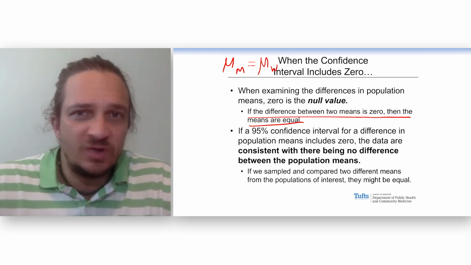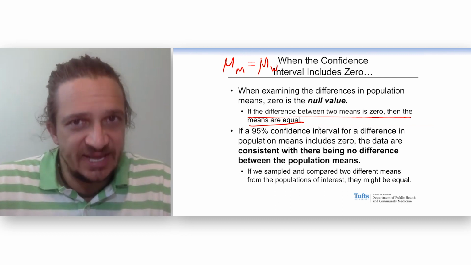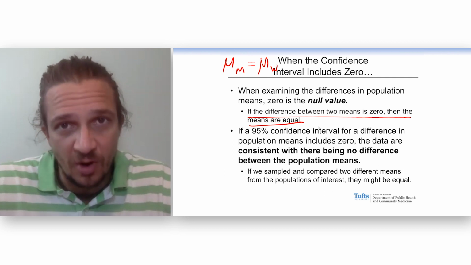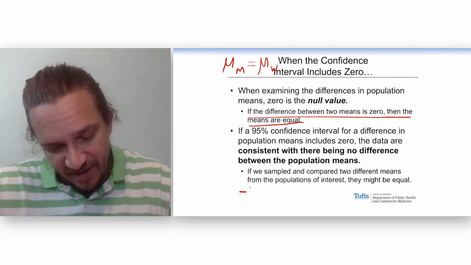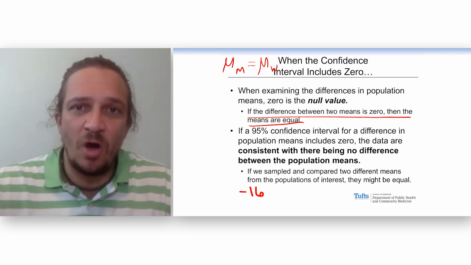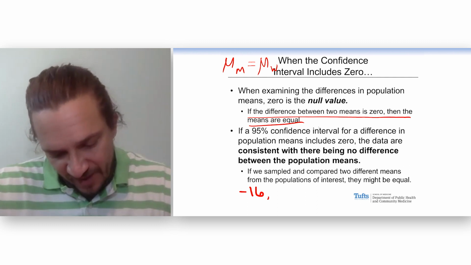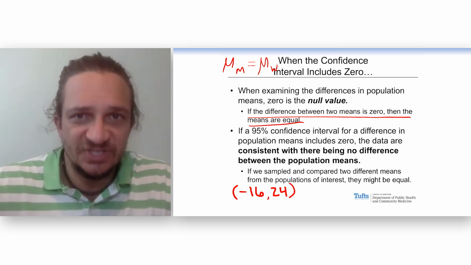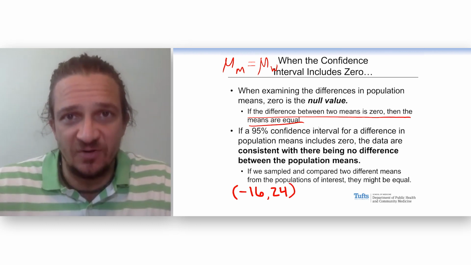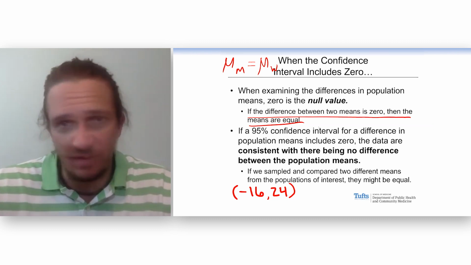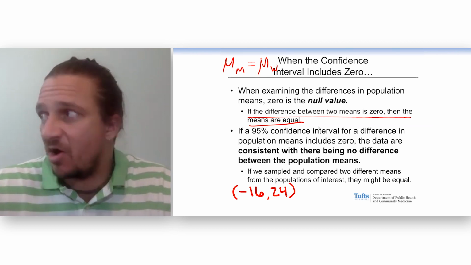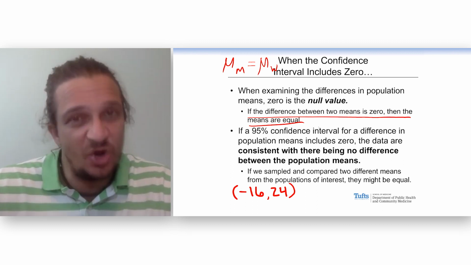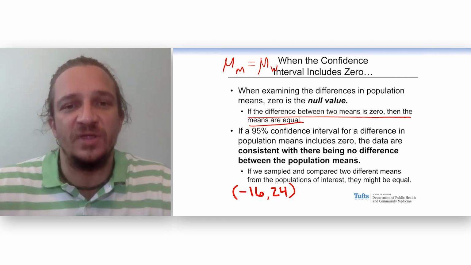And what we can do is look at our confidence interval and see if that confidence interval includes that null value 0 or not. We just saw that example of an intervention designed to increase walking. And the confidence interval went from -16 to +24. 0 is included in this interval. The data are consistent with there being no effect of this program. The data are consistent with truth being one mean equals the other mean. There's no evidence that there's any difference between these two things.